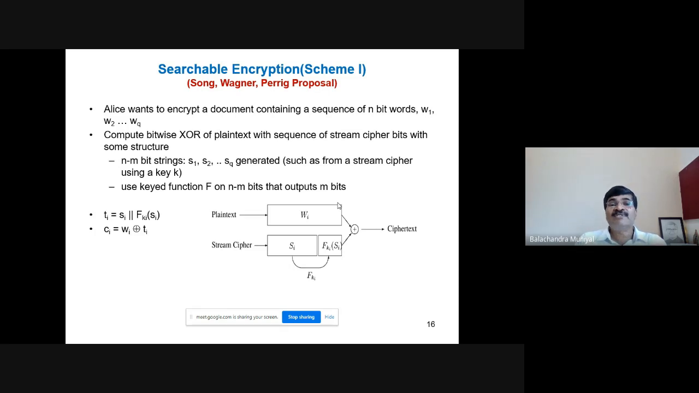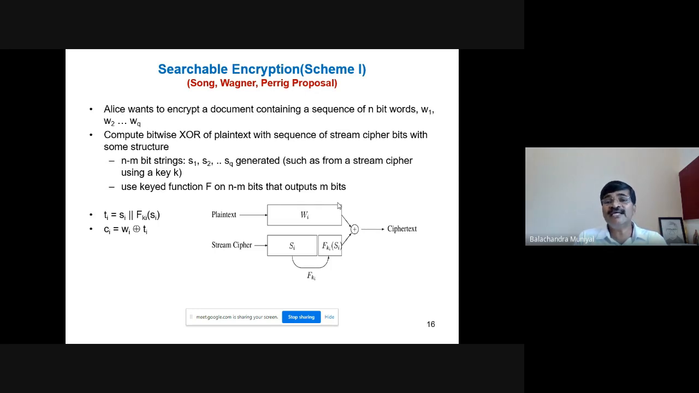Compute the bitwise XOR of this plain text, containing the words W1, W2 up to WQ, with some sequence of stream cipher bits. This stream cipher might be generated using some stream cipher techniques. You may take DES or AES or your own algorithm to generate the stream cipher bits. One of the simplest stream cipher techniques is using the XOR operation: XOR the key and your plain text, and the output is the cipher text, which is the stream cipher.